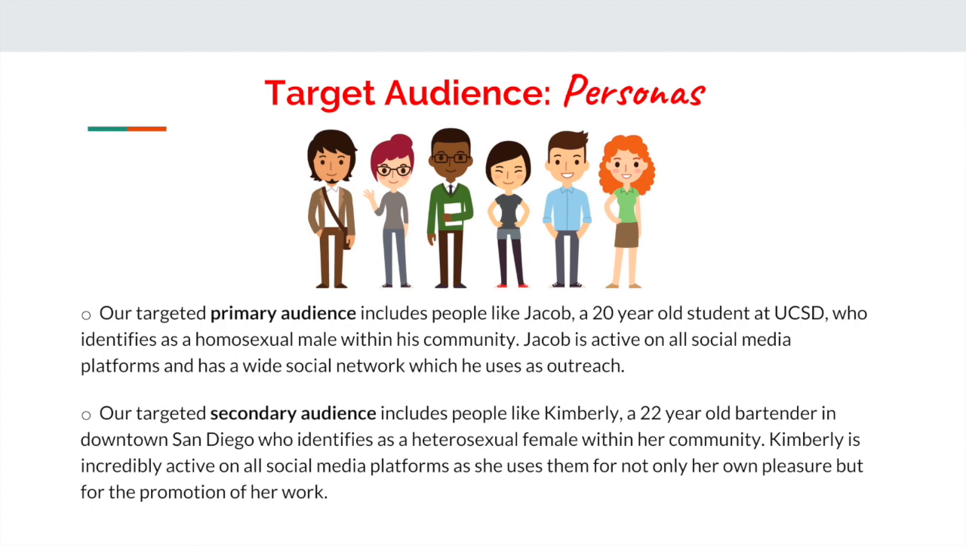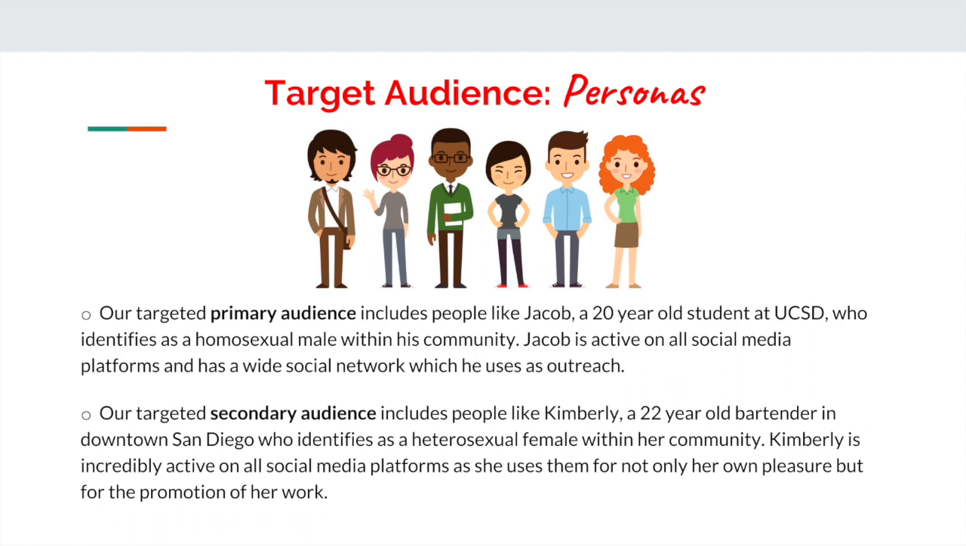And so with that comes also personas. So people who would represent both of our audiences. People like Jacob would fall into our primary audience. Jacob is a 20-year-old student at UCSD who identifies as a homosexual male within his community. Jacob is active on all social media platforms and has a wide social network which he uses as outreach.